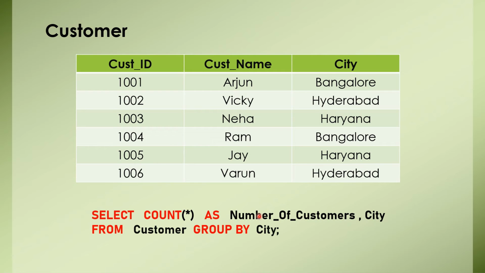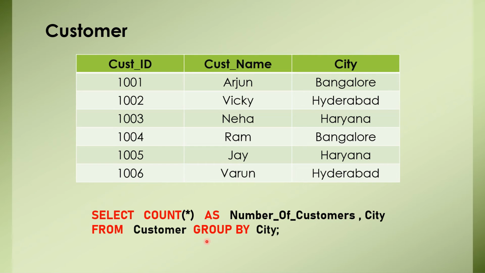I have already discussed what aliases in SQL are. If you haven't watched that video, please do watch it first, then only you will understand this AS statement in SQL. So we select the count as number of customers, giving a temporary name for that column, and I'm also printing the city column, from this customer table, and I'm grouping it by city. Based on our requirement, we need to group based on city, so definitely I will write GROUP BY city.